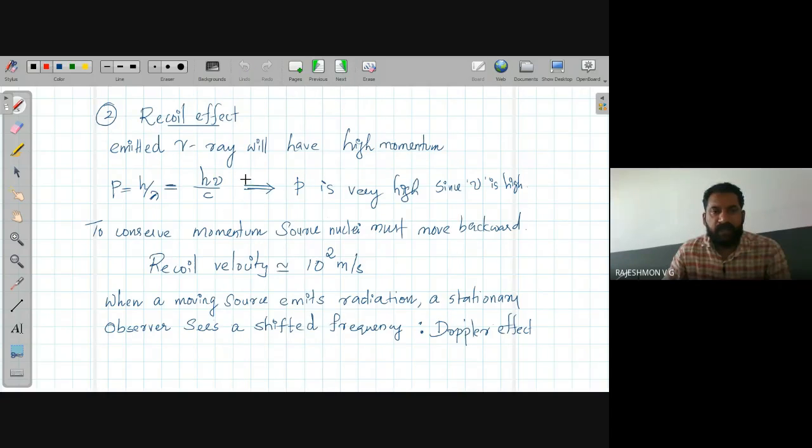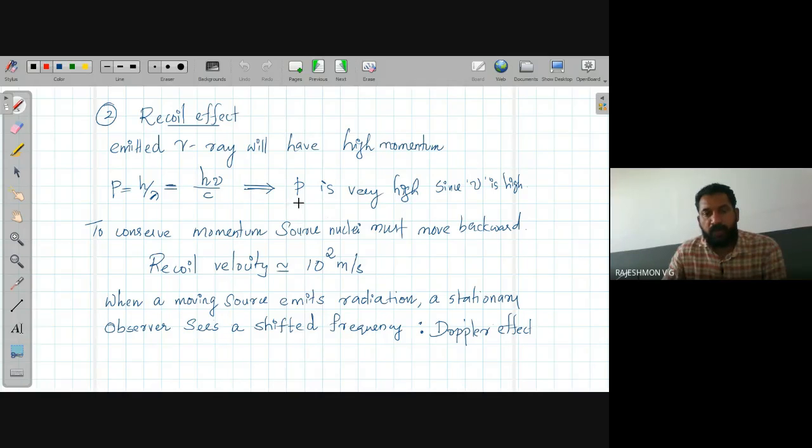Now, the second thing we have to consider is the recoil effect. What is meant by recoil effect? When a nuclei in the excited state emits a gamma ray, that gamma ray moves forward with a high momentum. We can calculate the momentum using the de Broglie relation. P is equal to h by lambda, and lambda is c by nu, so it is h nu by c. Since nu is very high, this momentum will be very high.